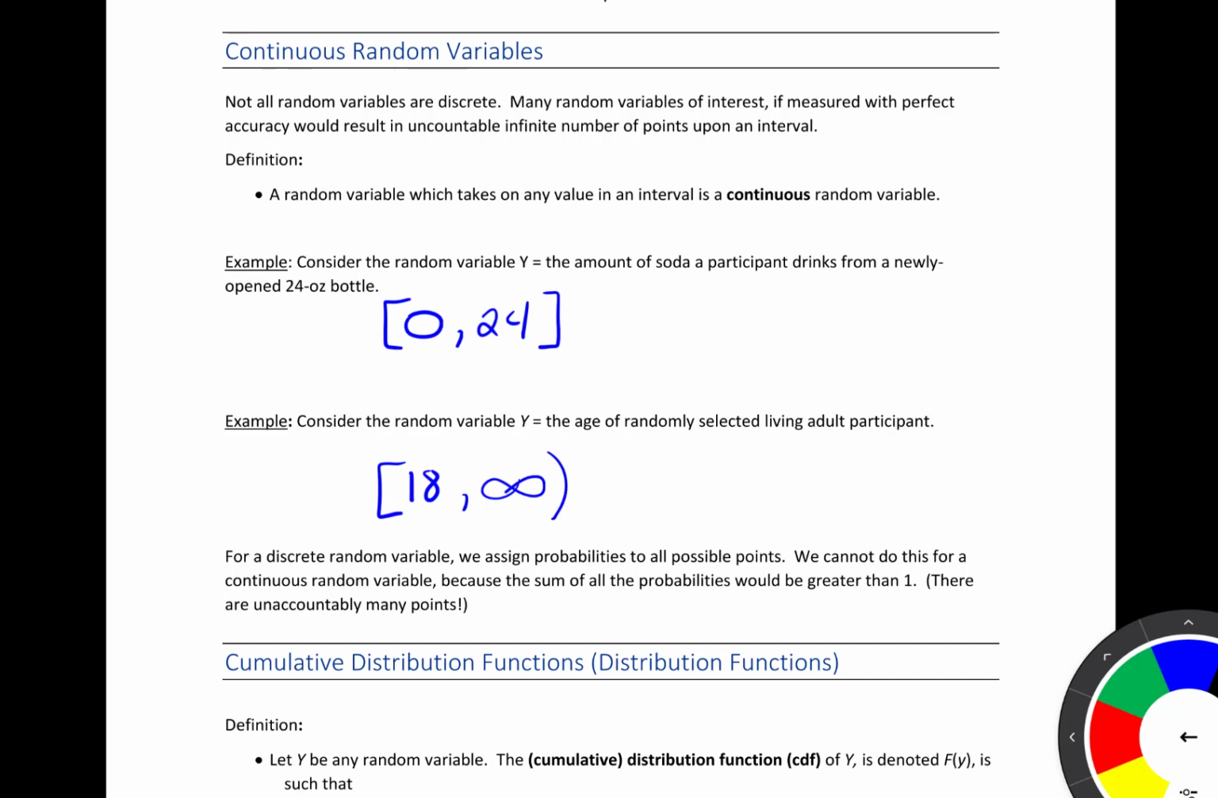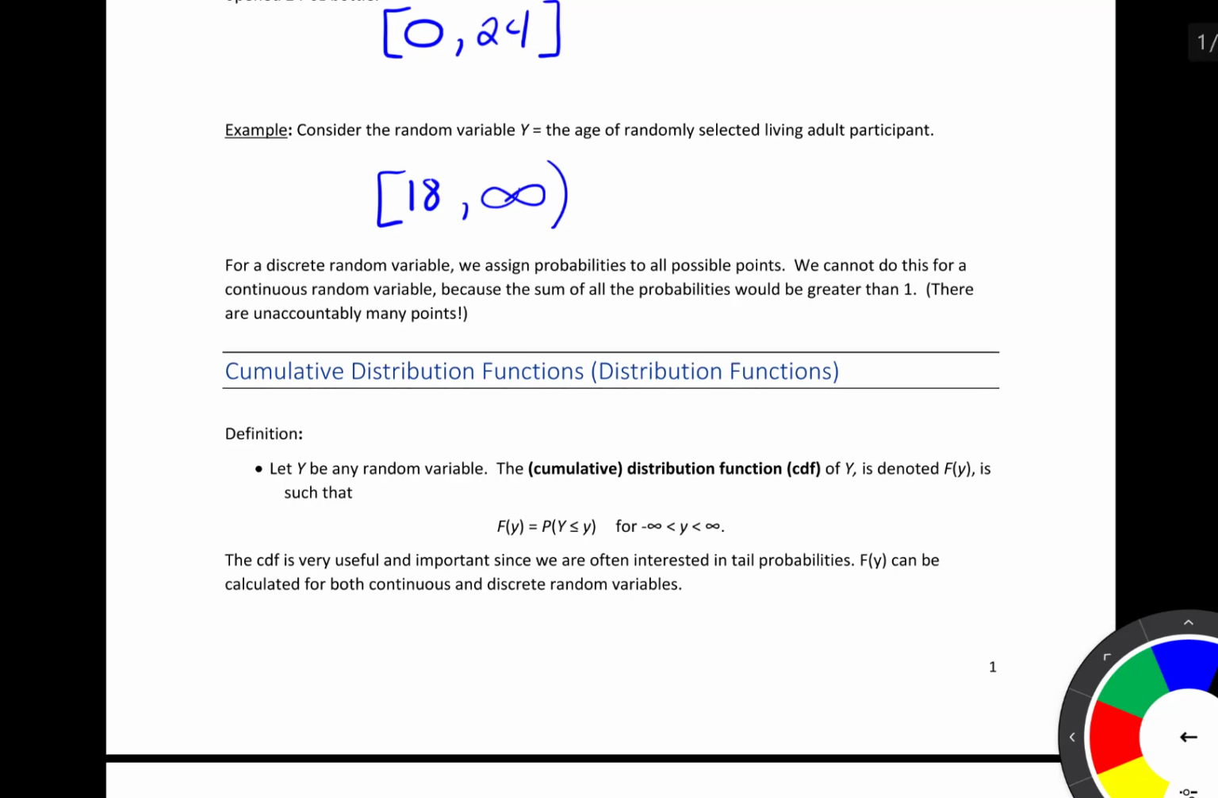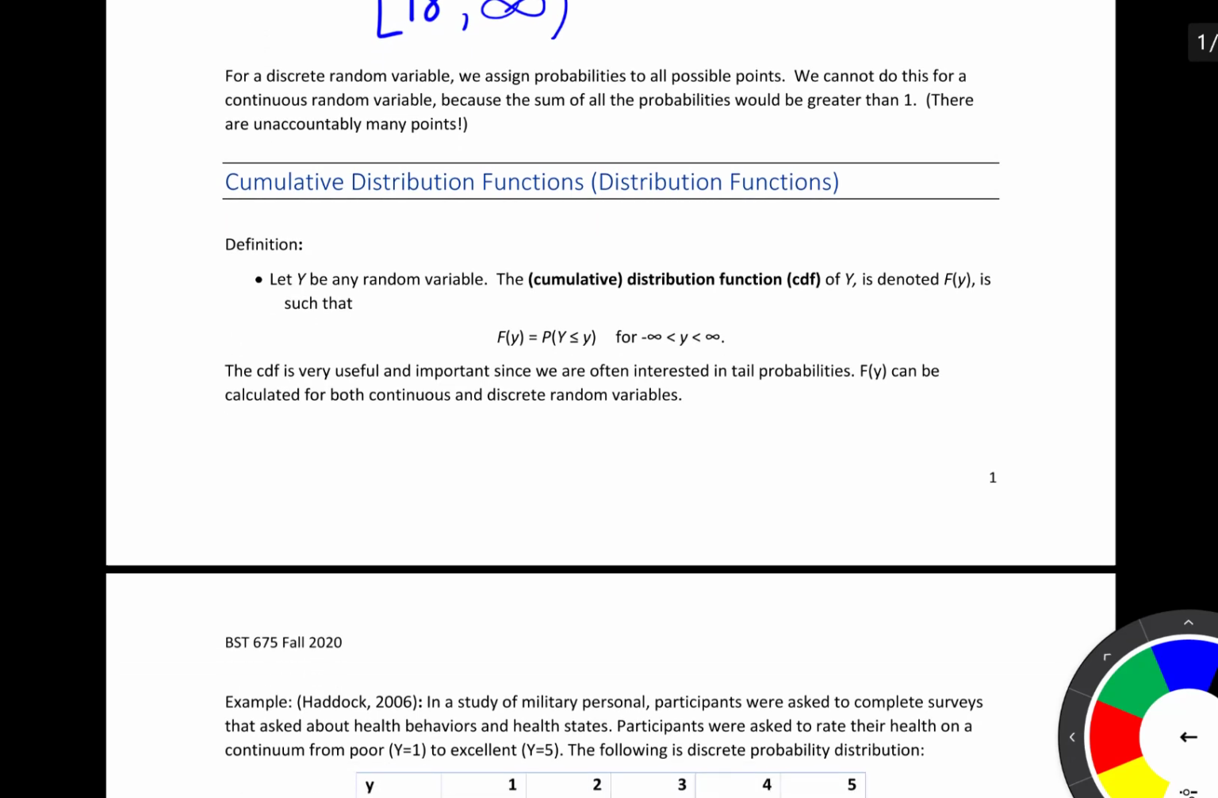For a discrete random variable, we assign probabilities to all possible points. We cannot do this for a continuous random variable because the sum of all the probabilities would be greater than 1. And this is because there are uncountably many points. And we're going to talk more about this in a little bit. But first, we're going to define what's called the cumulative distribution function, or they're just known as distribution functions.